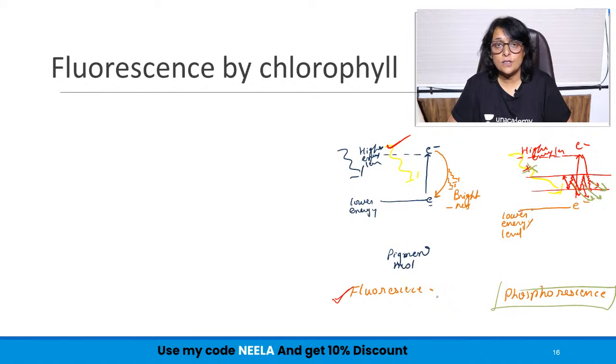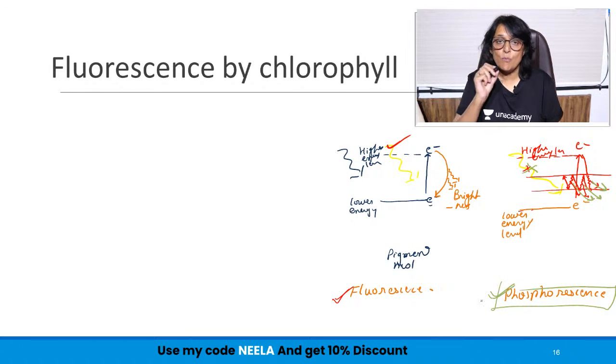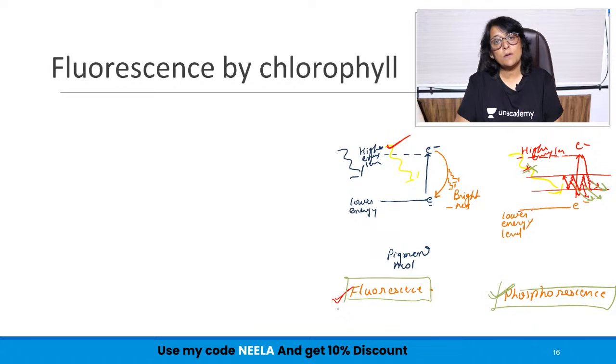So the stars and moon and constellations, everything which is put on the ceiling in the form of stickers, what are the stickers made up of? They have some molecule which shows phosphorescence. But what is used to write on our t-shirt is a fluorescent ink. So when you are in light, that fluorescent text is very brightly visible. Does it glow when you go in the dark? This process stops as soon as the source of light is cut off. Okay, so is the difference clear between the two processes?